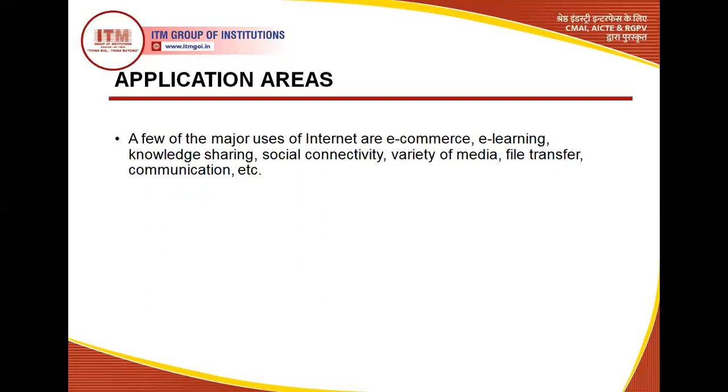And second, for knowledge sharing, obviously we can share our data and knowledge with the help of internet also. And in social connectivity, we are using so many kinds of social websites, just like Facebook, Twitter, LinkedIn. So there are so many social connectivity websites where we use the internet.